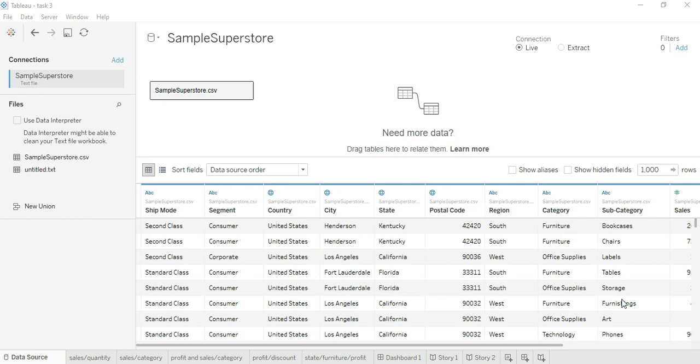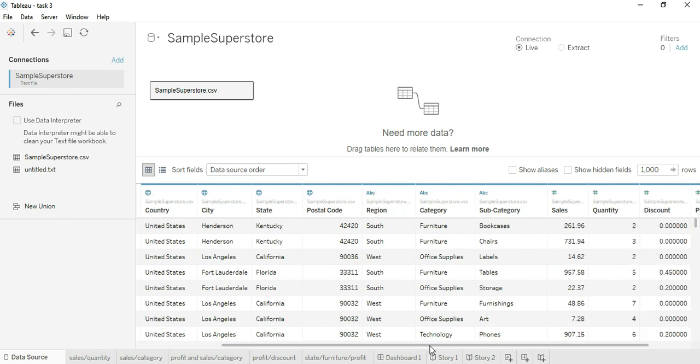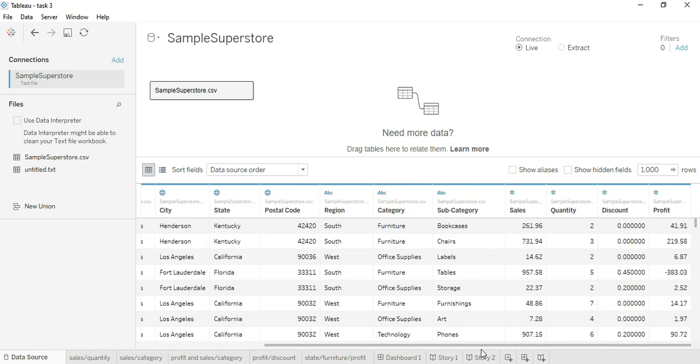Here we have input the data. The data consists of different fields like shipment mode, segment, country, city, state, postal code, region, category, subcategory, sales, quantity, discount and profit.